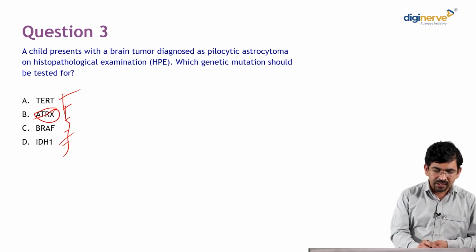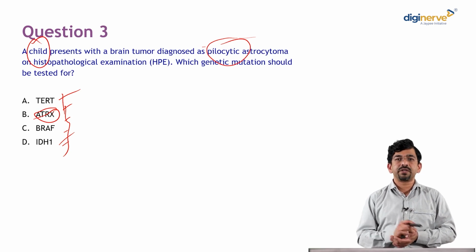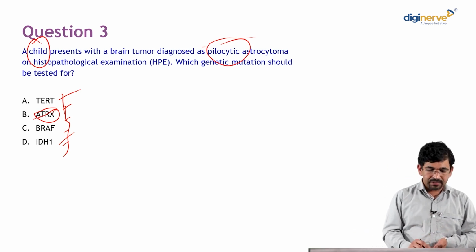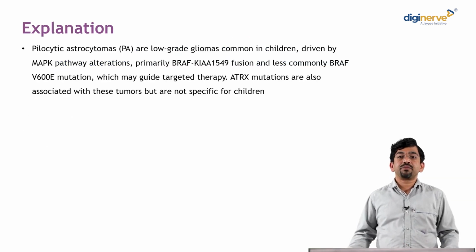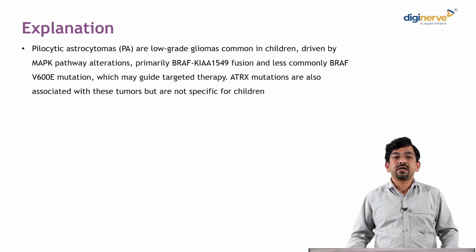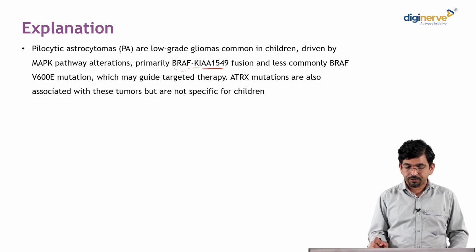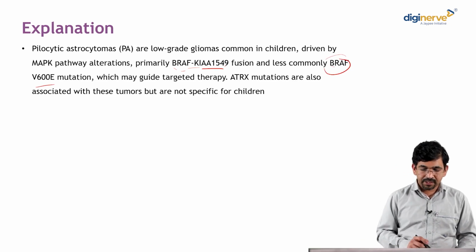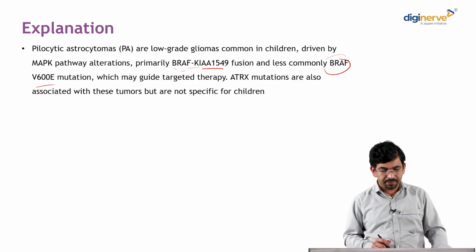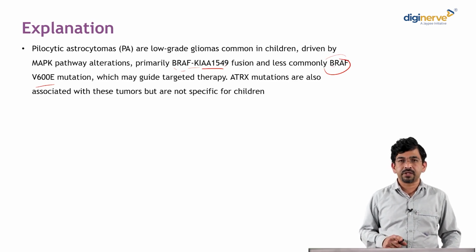Here the question was, child presents with pilocytic astrocytoma. Pilocytic astrocytoma is generally a low grade glioma, and hence the more specific answer should be the BRAF gene. Pilocytic astrocytomas are low grade gliomas in children driven by the MAPK pathway. BRAF KIAA1549 fusion occurs most commonly, and BRAF V600E mutation is less likely, which may guide targeted therapy. ATRX mutations are also associated with tumors but are non-specific for children.